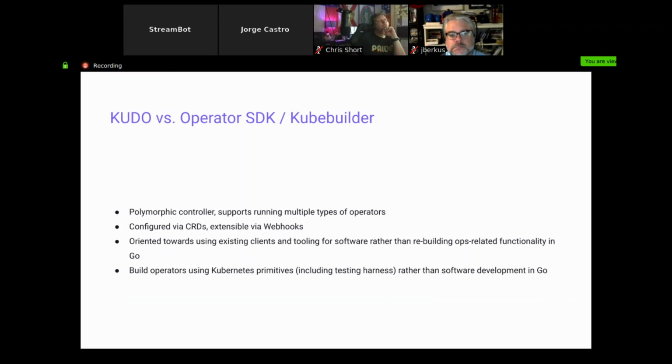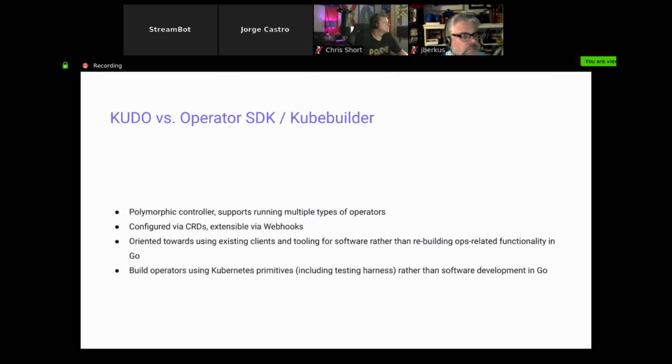So compared to one of these traditional frameworks like Operator SDK or KubeBuilder, Kudo is polymorphic. There's one set of Kudo controllers for multiple types of operators. And we configure it via CRD and webhooks, not via writing Go. And so our test harness, everything uses Kubernetes primitives instead of writing software. We believe we're handling 90% of that, whereas KubeBuilder and Operator SDK handle 60 to 70% of it for you, and you write the rest from scratch. And so we're an abstraction level on top, and in fact, we're built on top of KubeBuilder.